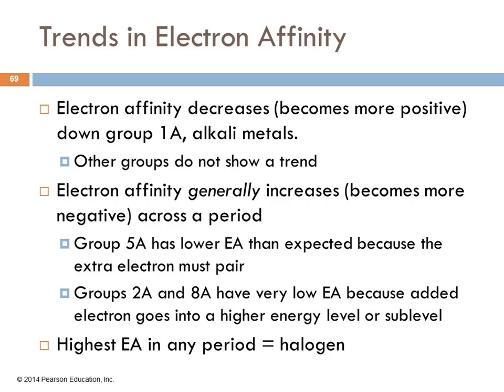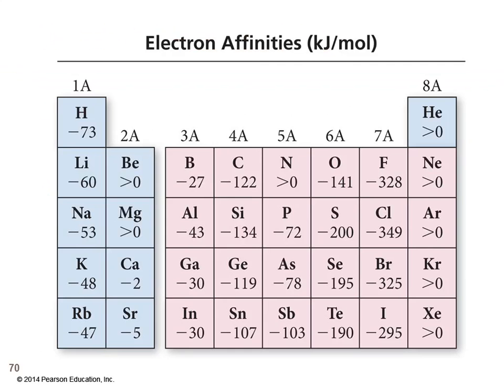Then there's a little glitch in group 5A. It's not as high as we expect because that electron that goes in has to pair up. And so that's nitrogen. Nitrogen in group 5A, it's got 3 electrons in the p orbital. It's half full. You throw one more in there, and it's got to pair up with another electron. So it's still negative, it's still exothermic, but it's just not as exothermic as we would expect. And of course, the highest electron affinity in any period is going to be the halogen. They are just not going to want to take an extra electron.